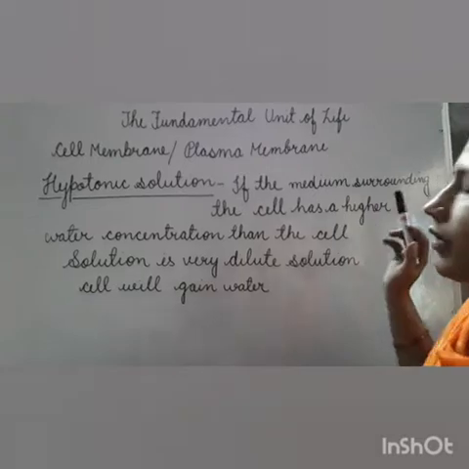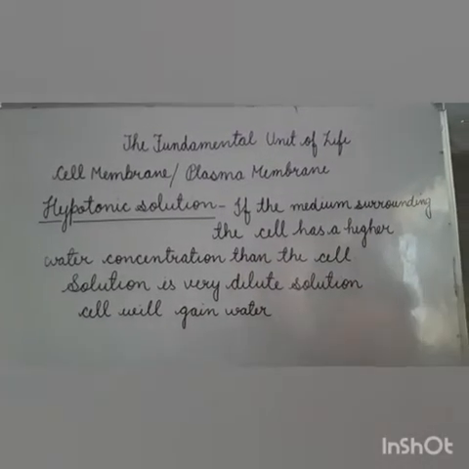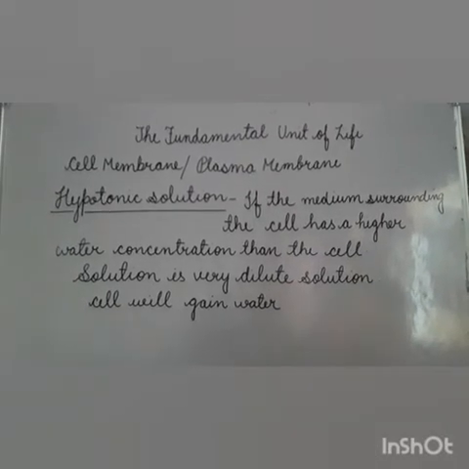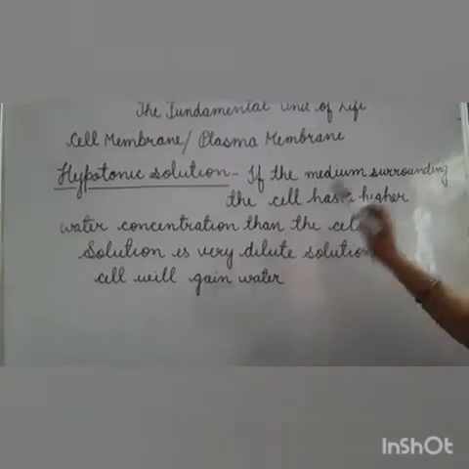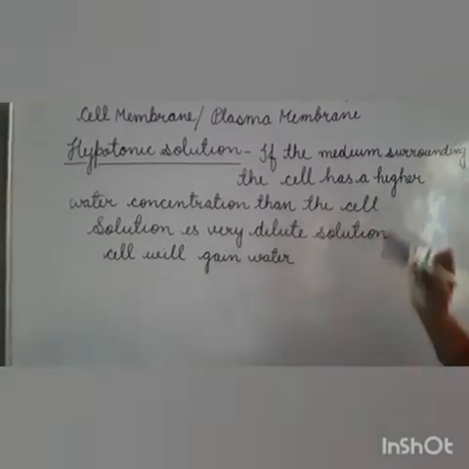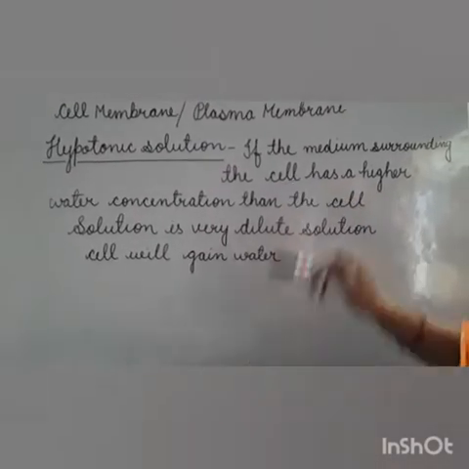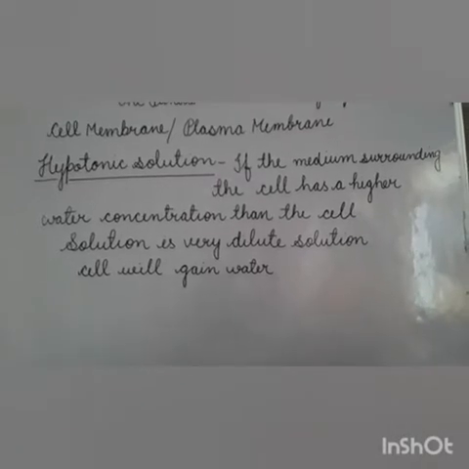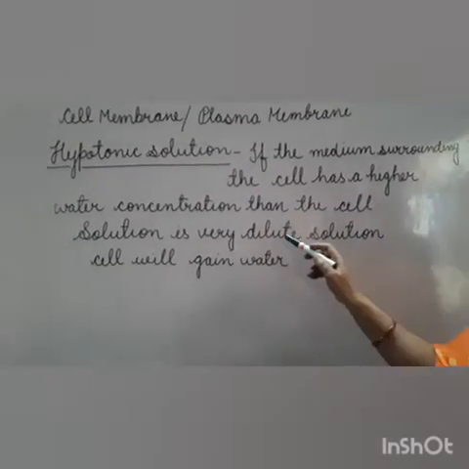If we have kept a plant cell or an animal cell in a solution, and the surrounding medium has higher water concentration than the cell, it means the solution is very dilute.